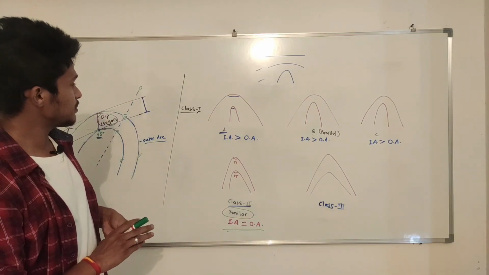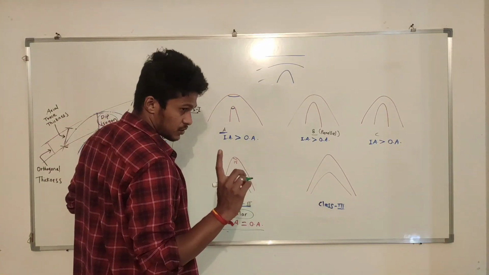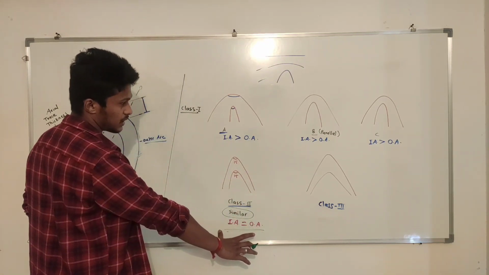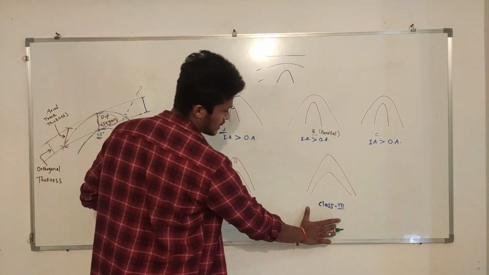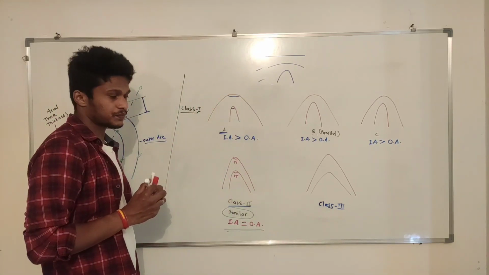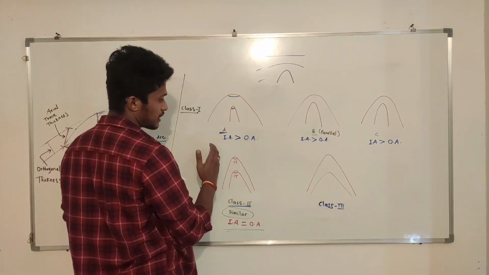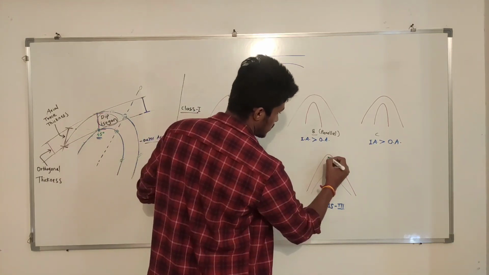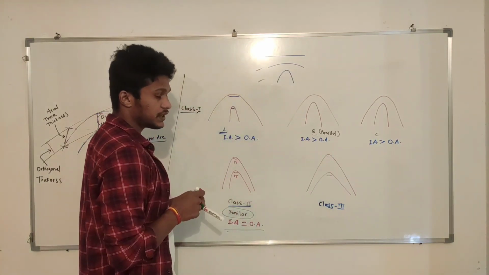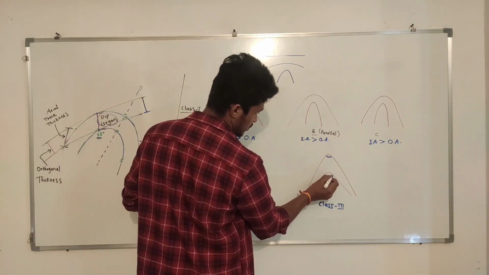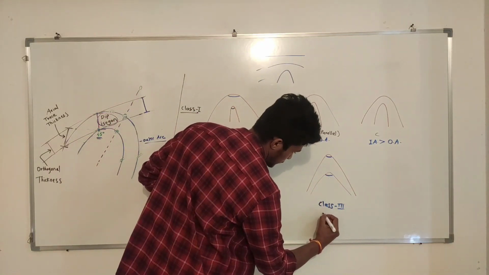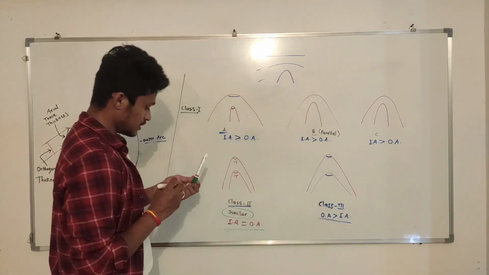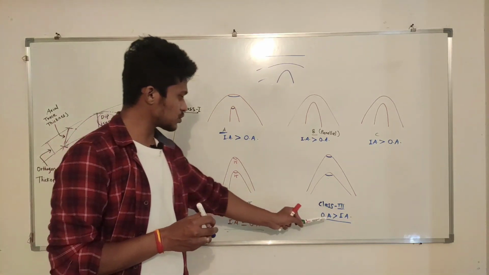Now you just see the deep isogons. Now curvature: the inner arc has the same curvature as that of the outer arc. This is class 2 fold. Now for class 3 the condition is reversed. For class 1 we have seen the inner arc has more curvature than the outer arc. Here we can see directly the outer arc has more curvature than the inner arc. See, this angle will be more. That is why the outer arc has more curvature than the inner arc. So remember this.